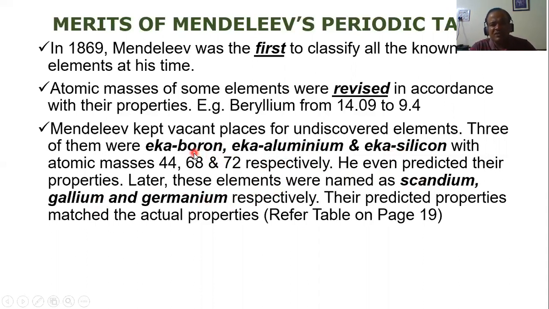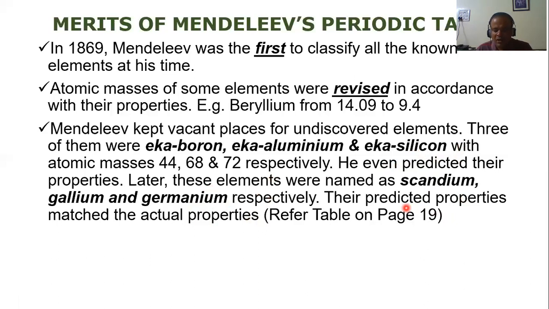Eka boron is first here, so it became scandium. What he called Eka aluminum became gallium later on, and Eka silicon was named germanium. Now let's see the table on page 19. If you see the first one, atomic mass 68. He had predicted the atomic mass would be 68, and it came to around 69.7. So he was almost right.